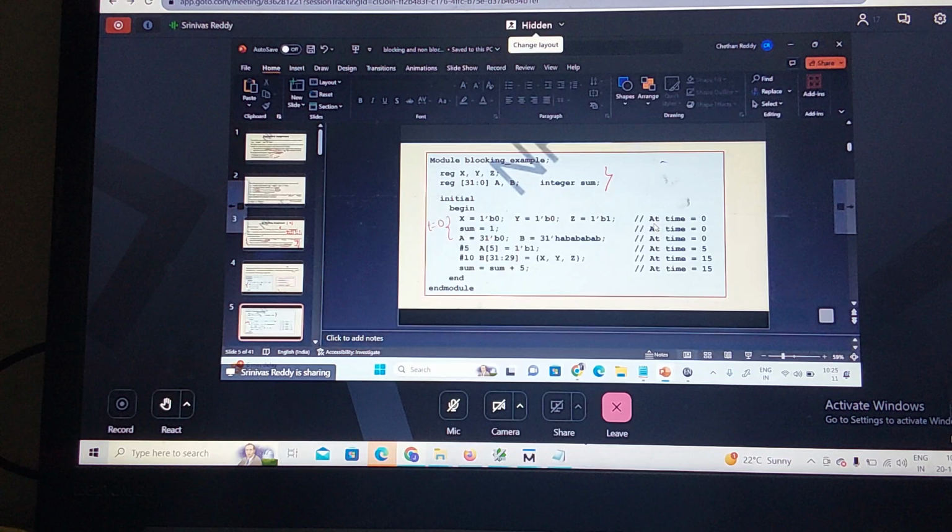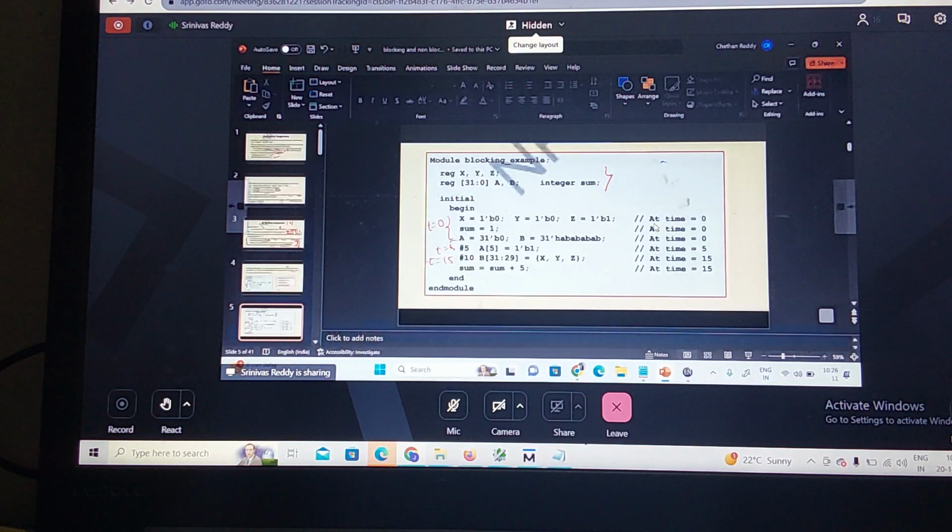What happens here? A of 5 is assigned a 1-bit value. At time 15, we are doing the part selection, and x, z will be assigned to this. Now at time 15 only, all this block will execute.